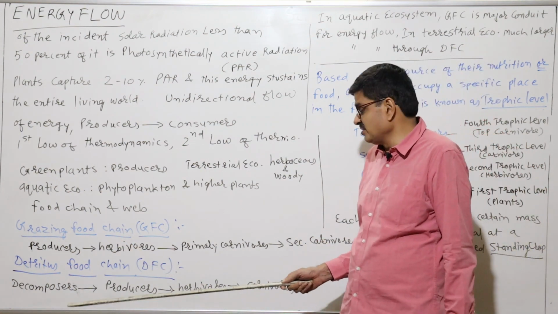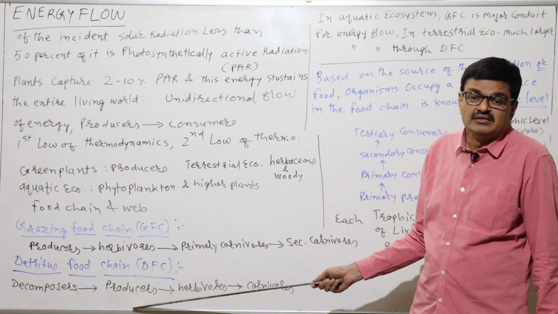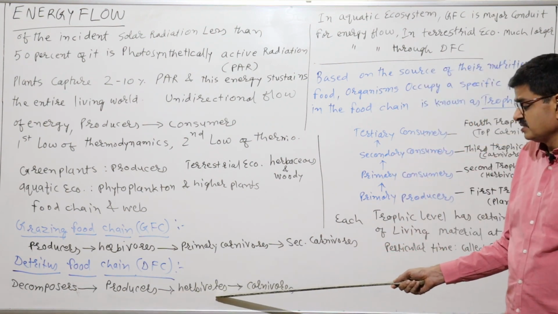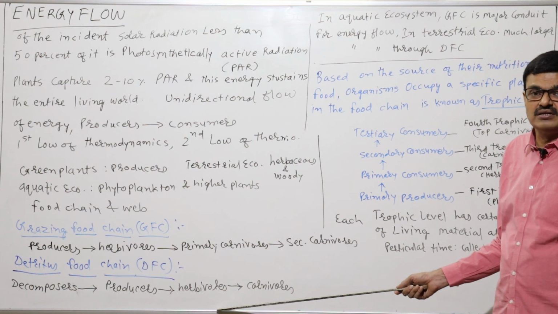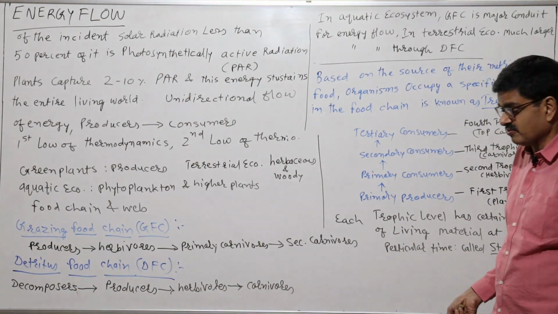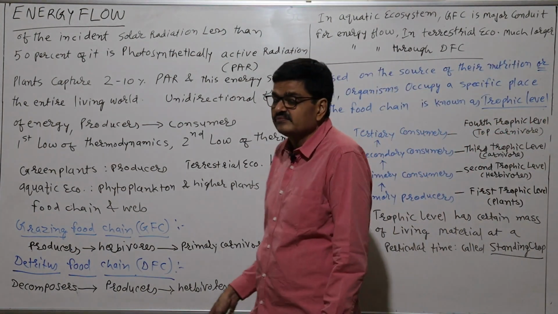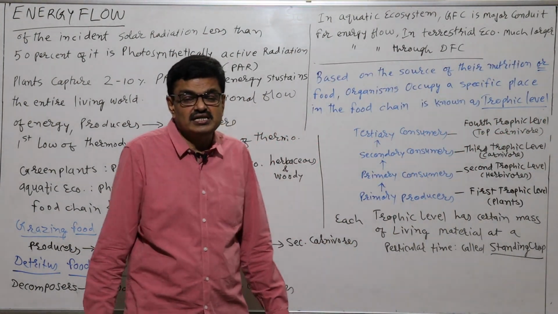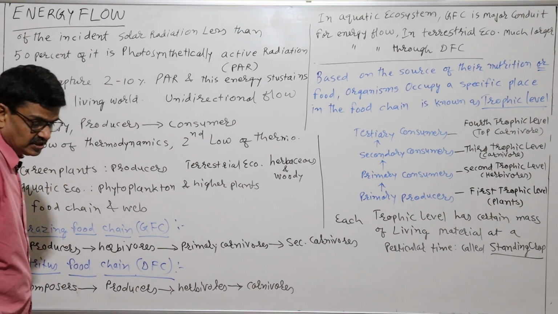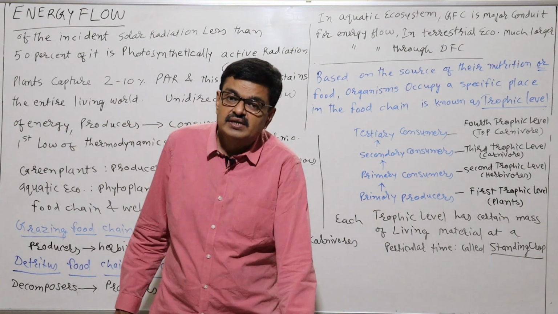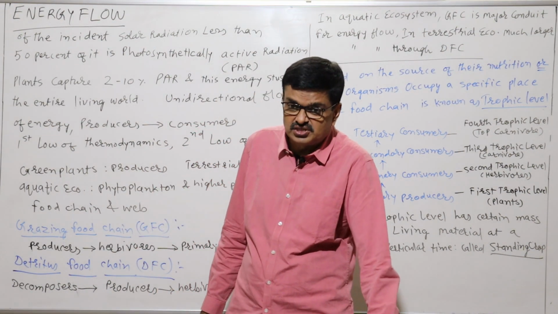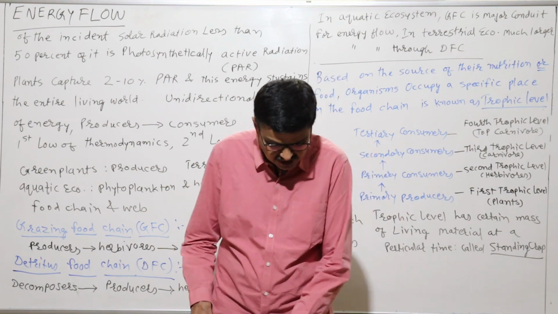That simple inorganic matter is utilized by producers, and then these producers provide nutrition to the herbivores and then carnivores like primary, secondary, and top carnivores. So that is the detritus food chain, DFC, and GFC is the grazing food chain.